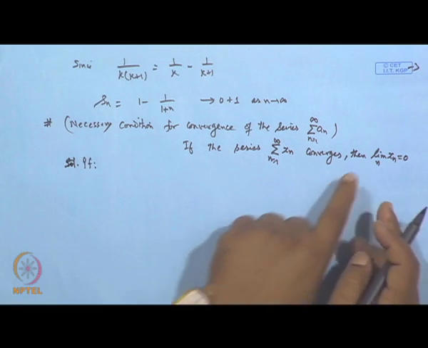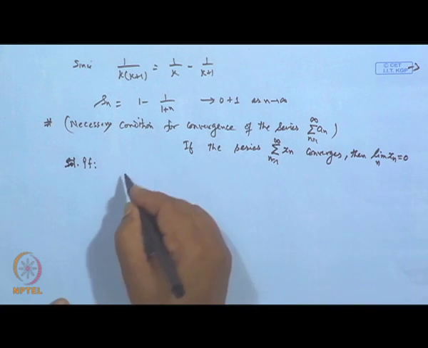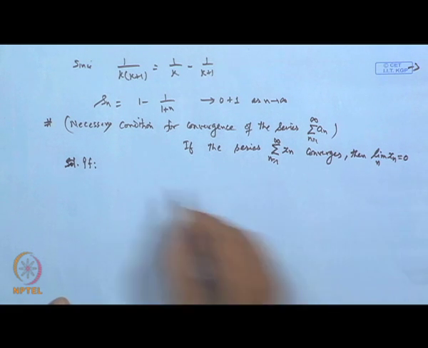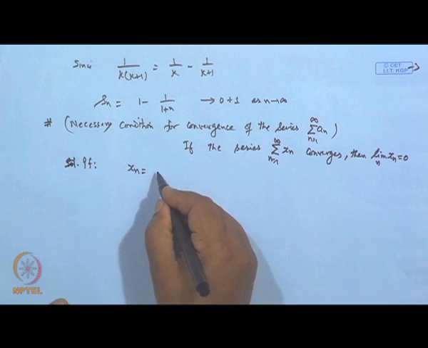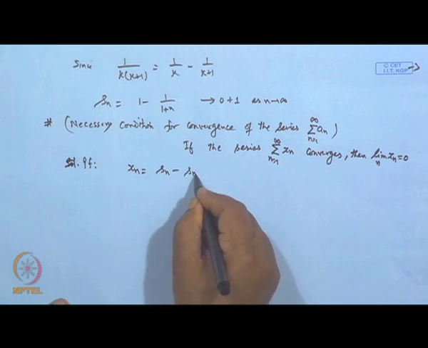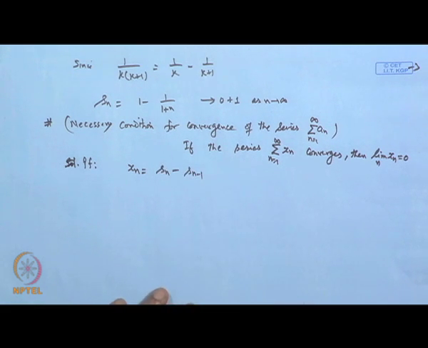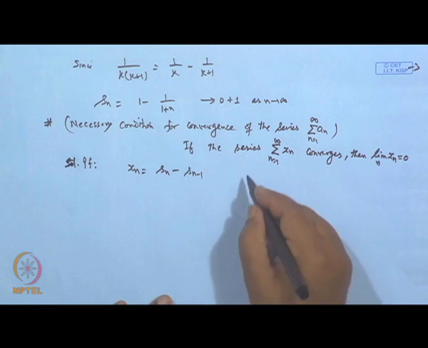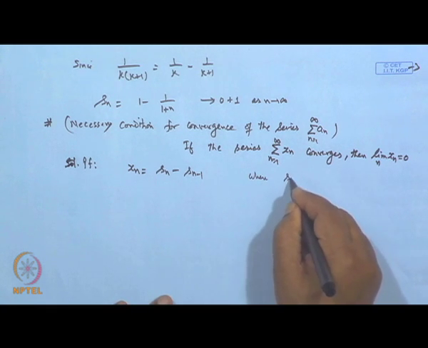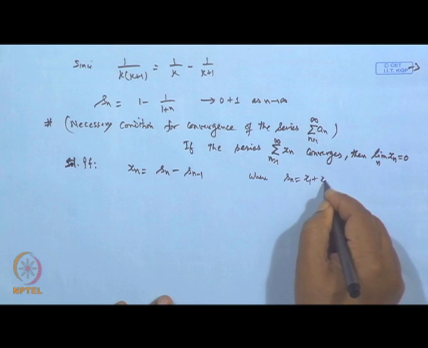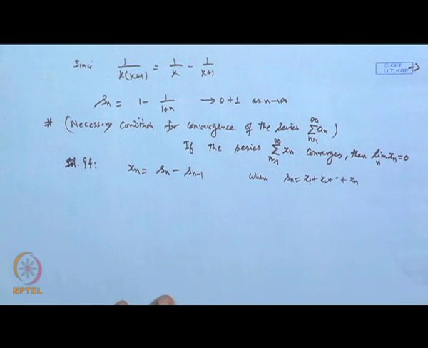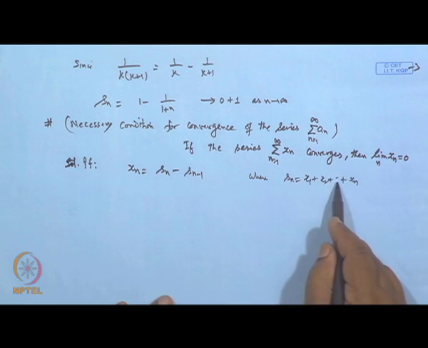So what is our S n? x n is nothing but S n minus S n minus 1, because S n stands for x 1 plus x 2 plus up to x n. So S n minus 1 means up to x n minus 1.